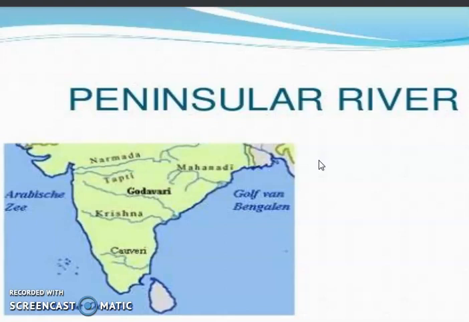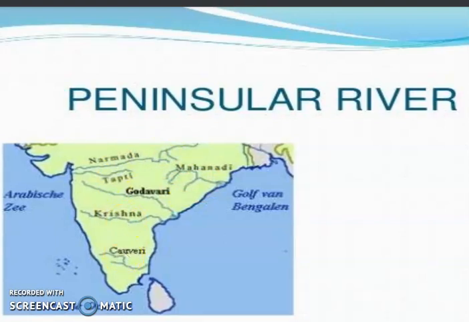In comparison to the Himalayan rivers, peninsular rivers are small, and the amount of water in the peninsular rivers is less. In case of the peninsular rivers, you can see here so many peninsular rivers are there, but these rivers are not long like your Ganga, Brahmaputra or Indus river. They are shorter than the Himalayan rivers. Even the amount of water is less in these peninsular rivers.